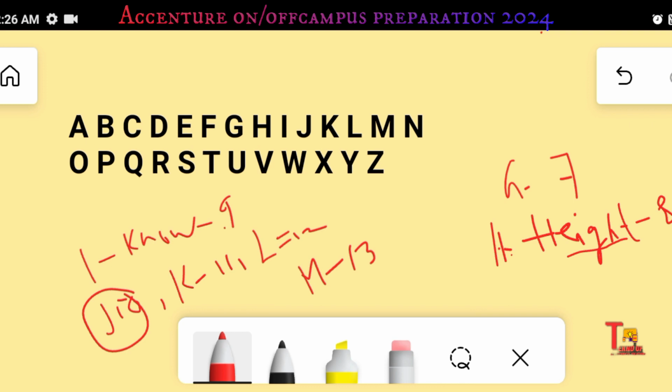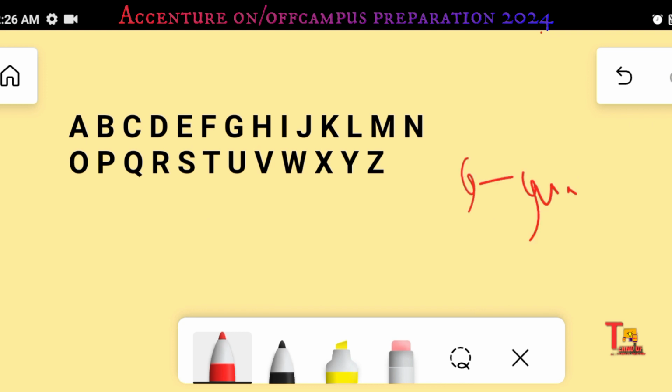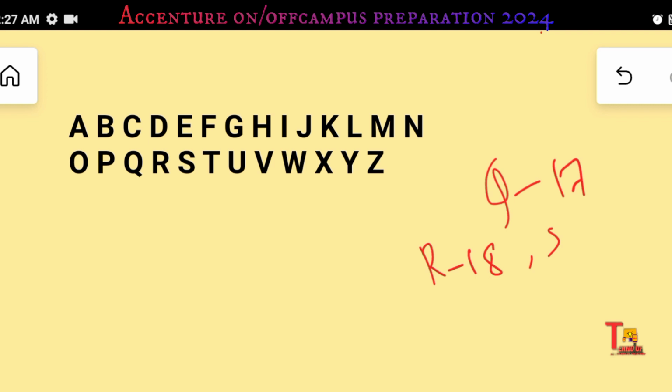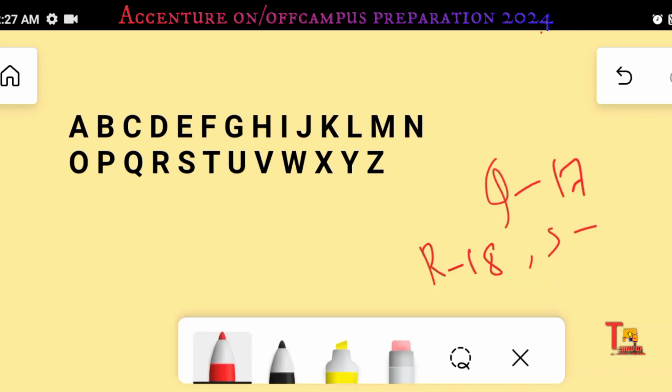O, P, you have to know this way. And Q, you can remember Q as quarantine for 17 days, right? And R is right to vote. That means we get opportunity to give vote at age of 18, right? So R18, right to vote. If you know R18, then obviously S will be 19, right? S is 19. And T for 20 or T20, right?